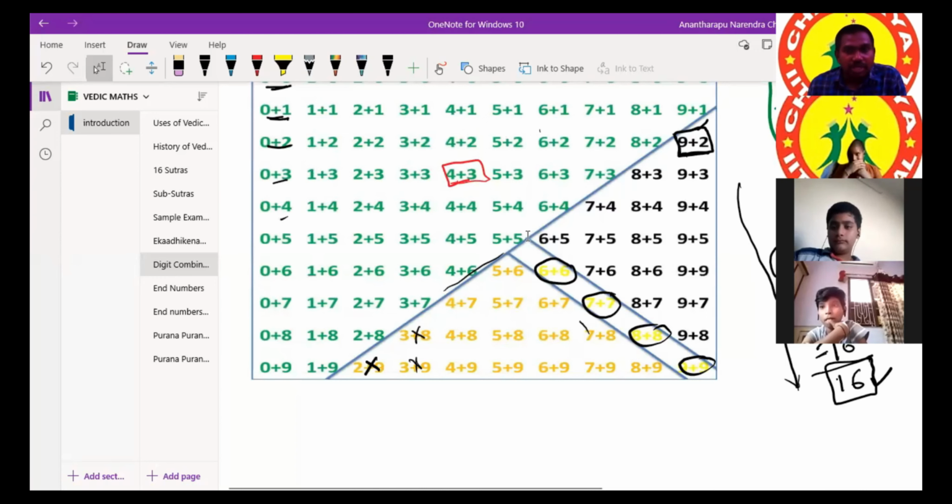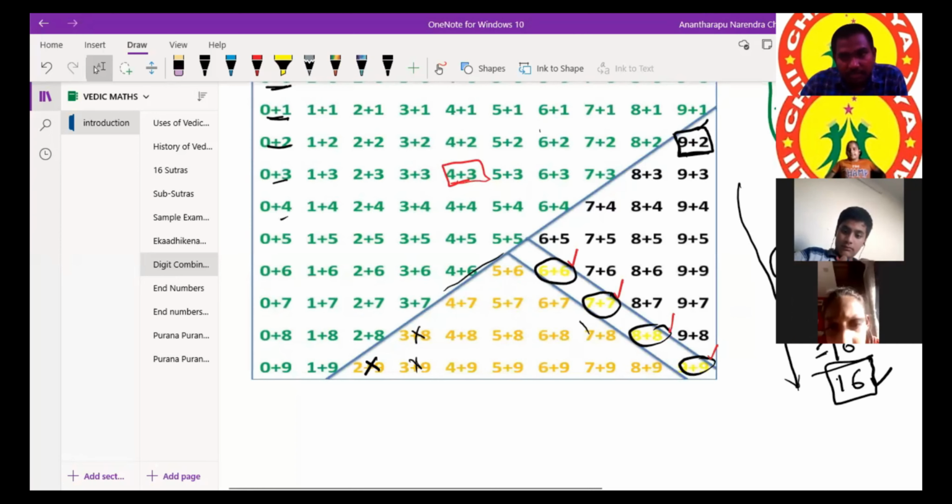They are 36 numbers. Of these 36 numbers also, I am considering these 4 numbers also as easy, because they are same numbers: 6 plus 6, 7 plus 7, 8 plus 8, and 9 plus 9. They are easy. If you keep them also aside, then the remaining numbers.